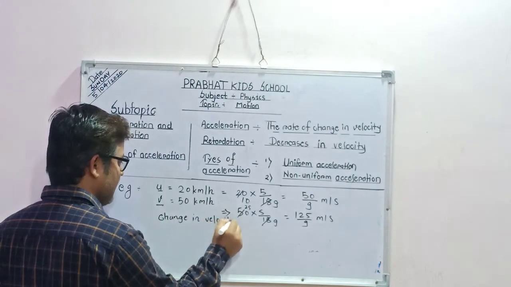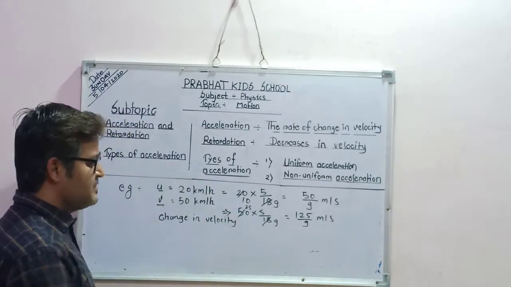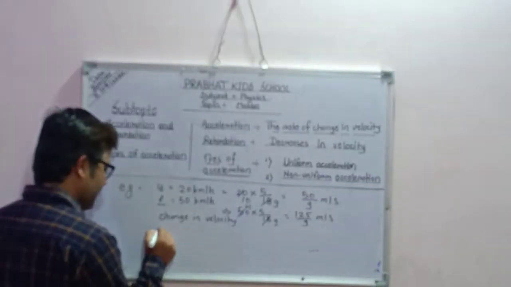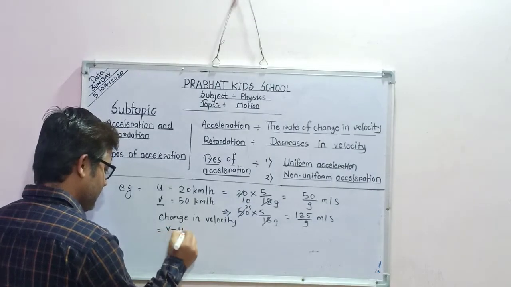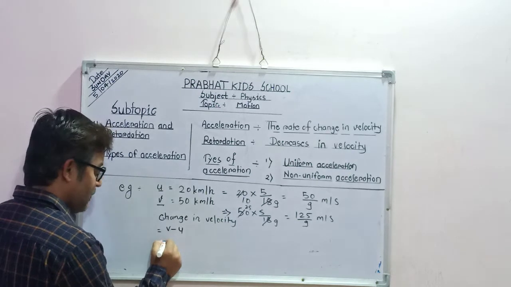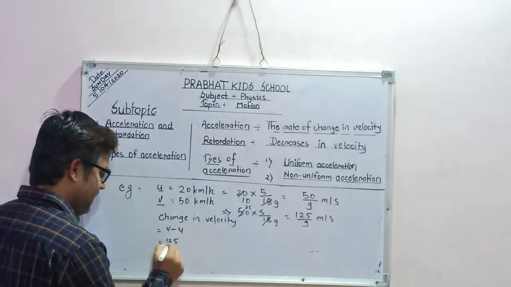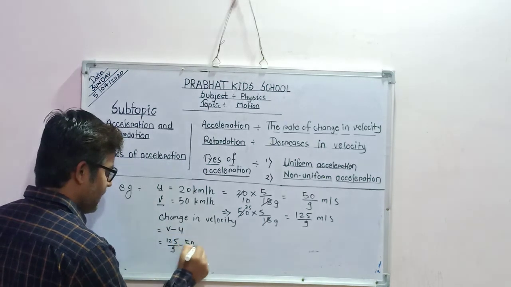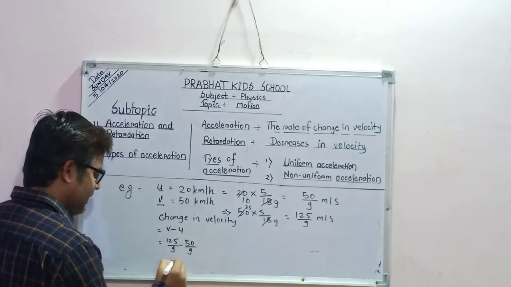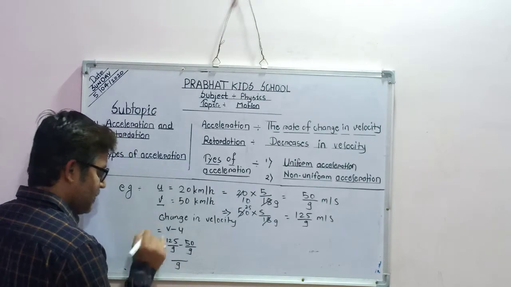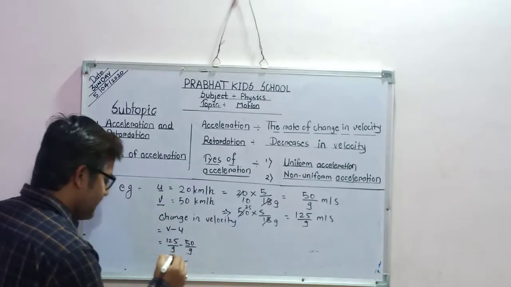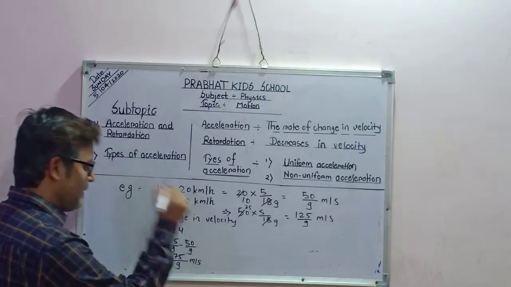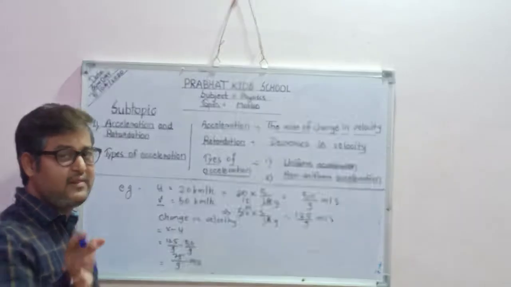The definition of change in velocity is final velocity minus initial velocity, that is equal to V minus U. That is equal to what? 125 upon 9, that is my V, minus 50 upon 9, and here 9 is the common base. 125 minus 50, that is 75 meter per second.